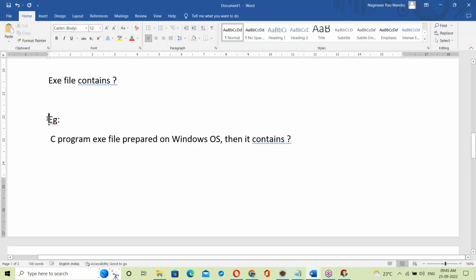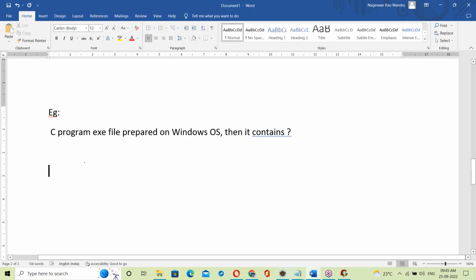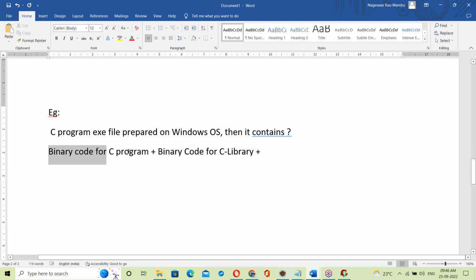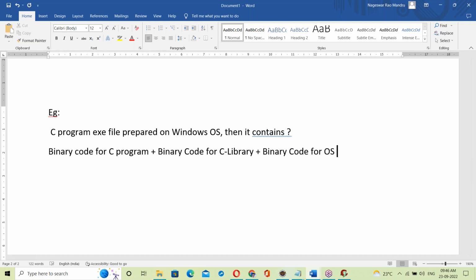A C program exe file prepared in Windows contains the binary code for the C program, plus the binary code for the C library, and next the binary code for the OS library.